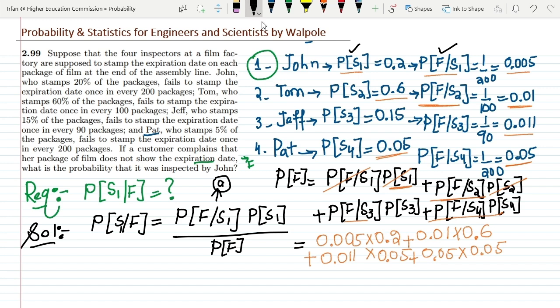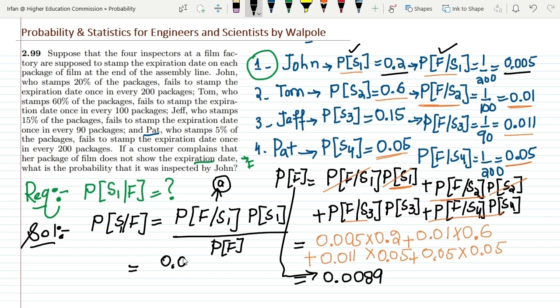Okay, so now calculating them and finding the solution, what would I get? Here I would get 0.0089. So this is the value of probability of failure that we have found out. Now taking these values and putting them in equation number 1, probability of f given s1 is here, probability of s1 is here, so let me write these values.